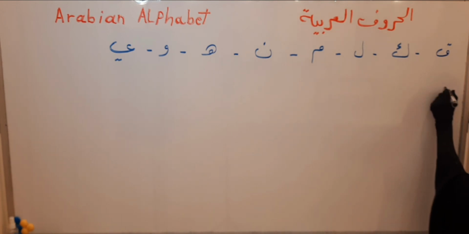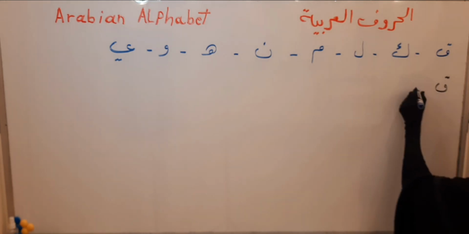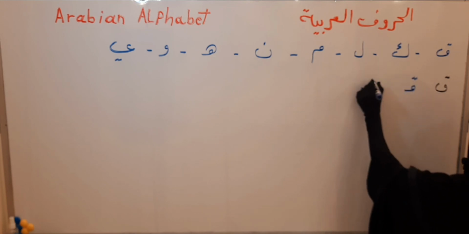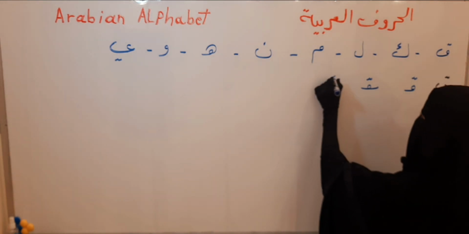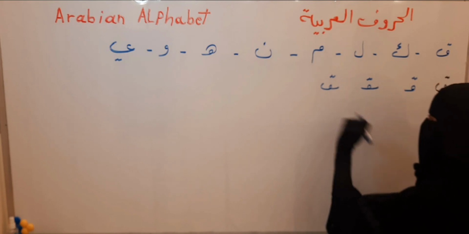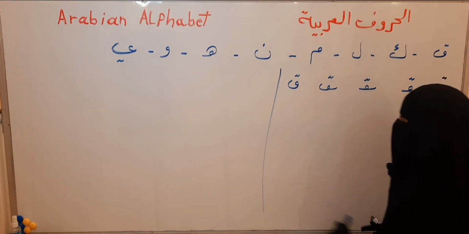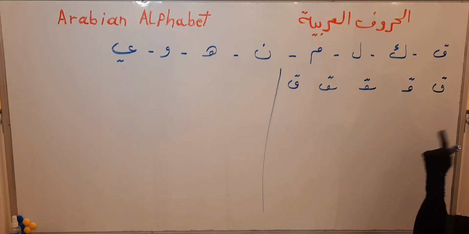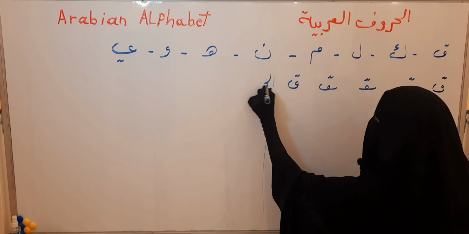Qaf. It is a strong letter. Qaf in the first of the word. Qaf in the middle of the word. Qaf in the last of the word connectly. Qaf in the last of the word separately. Qaf, as we say, al-haq.